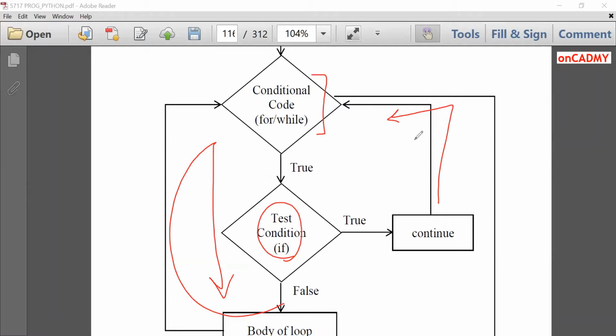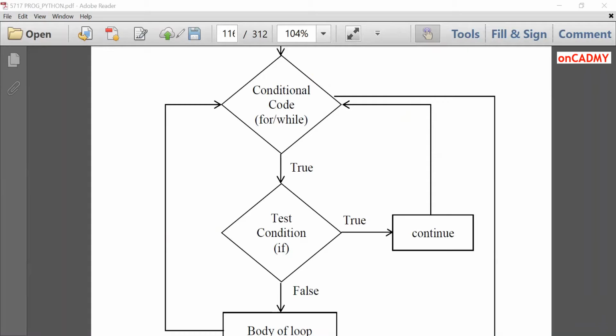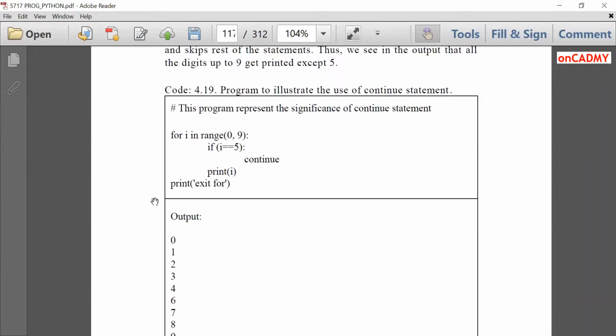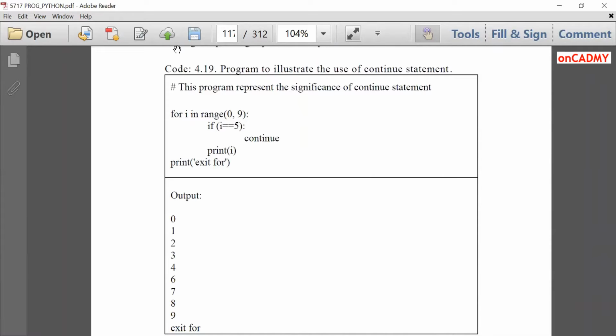So break statement puts the control towards the exit, and continue statement puts the control towards the beginning of the loop. They are entirely opposite to each other. The continue statement skips all the statements inside a loop whenever it occurs. Now let's understand through a program. The same program which we have done.